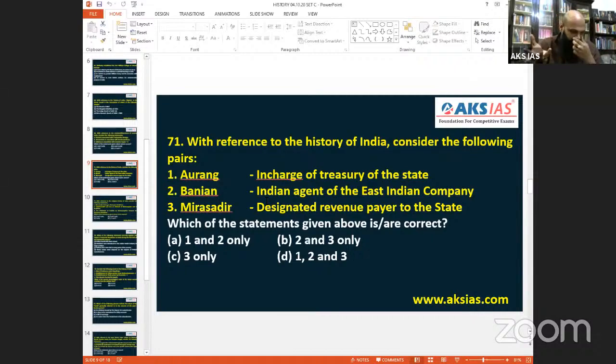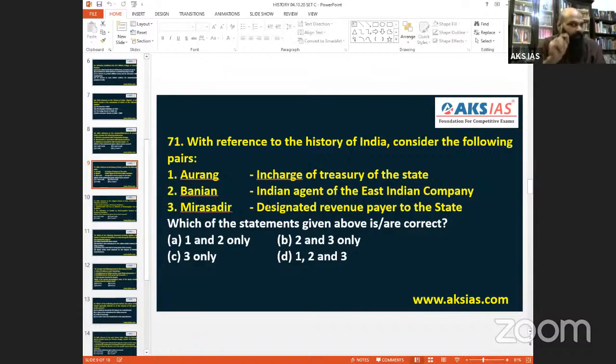But Aurang is generally a place where goods are stored, like a godown. In a godown, you will not store treasure. Treasure will not be stored in a godown. So treasure will mostly be in a locker, or the treasury itself. So Aurang means just like a godown. That's what the statement says. Then when it comes to